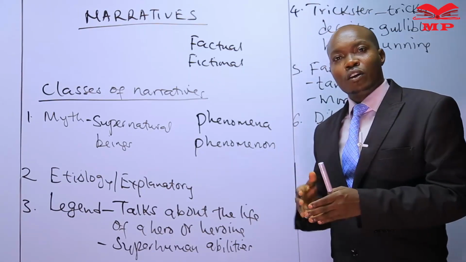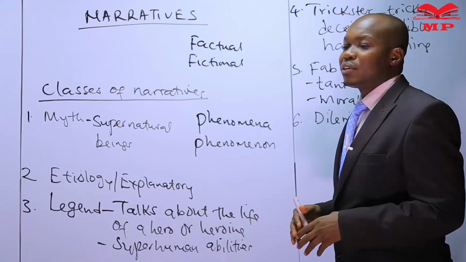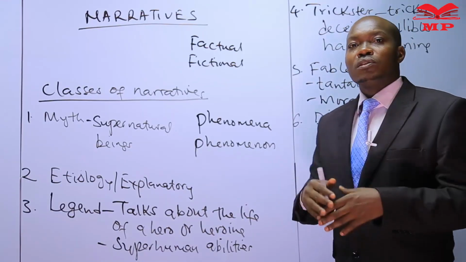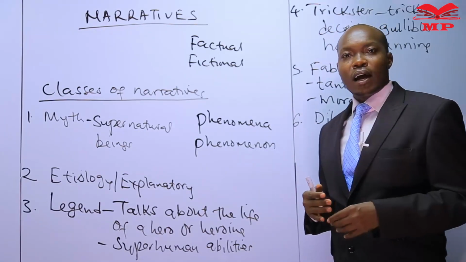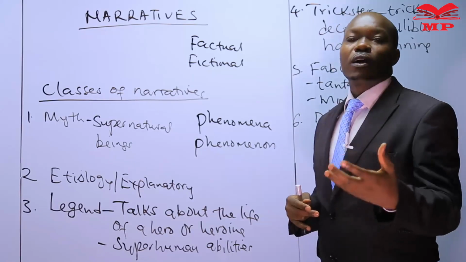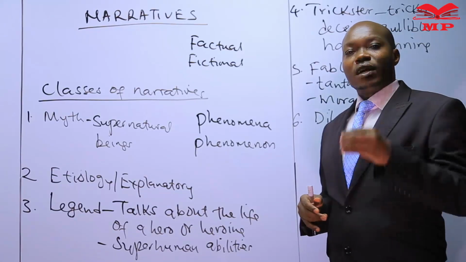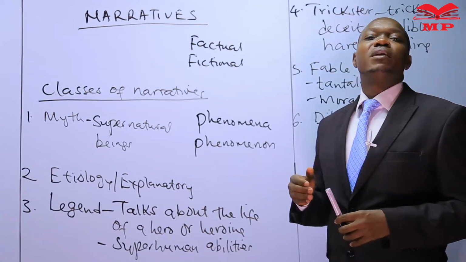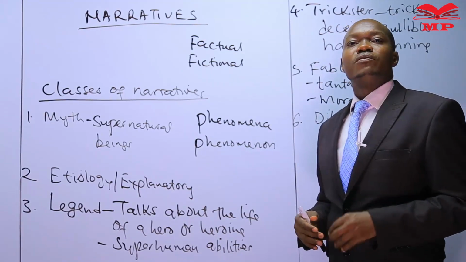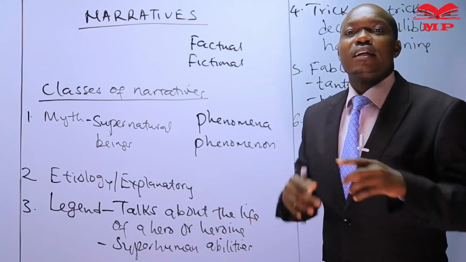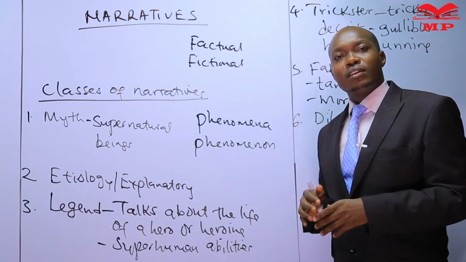That's a dilemma. For example, there's a story that is set in Africa about a severe drought that had killed so many people. And so the elders went to the oracle to ask for a solution. They were told for that drought to come to an end, they must give a human sacrifice. And they should give the most beautiful lady in that community as human sacrifice to the oracle so that the drought can come to an end.